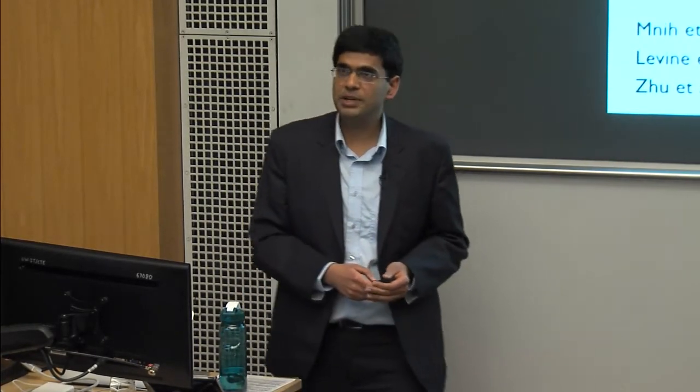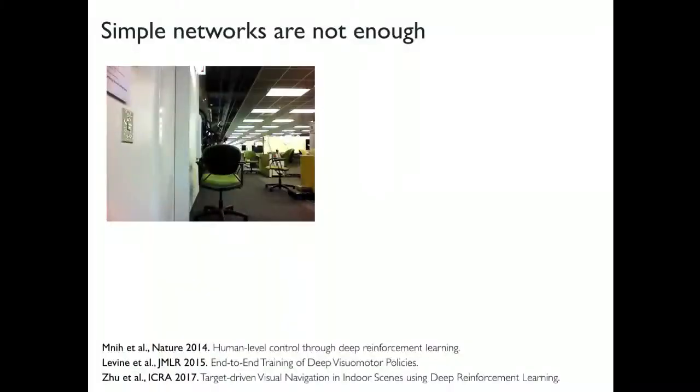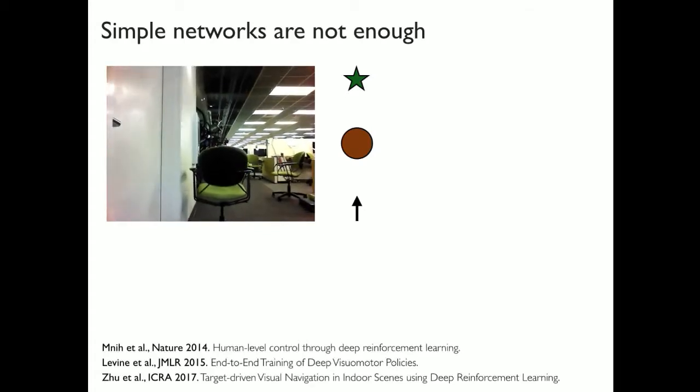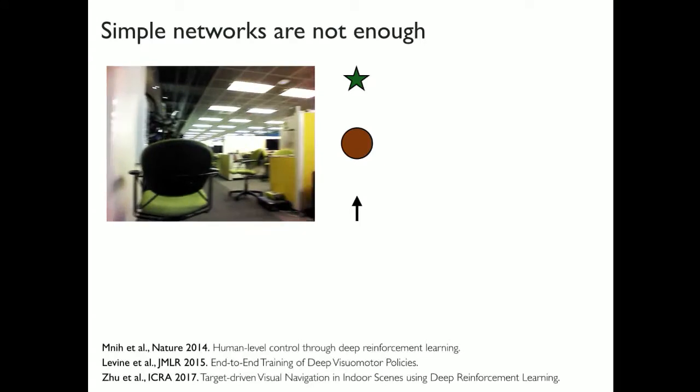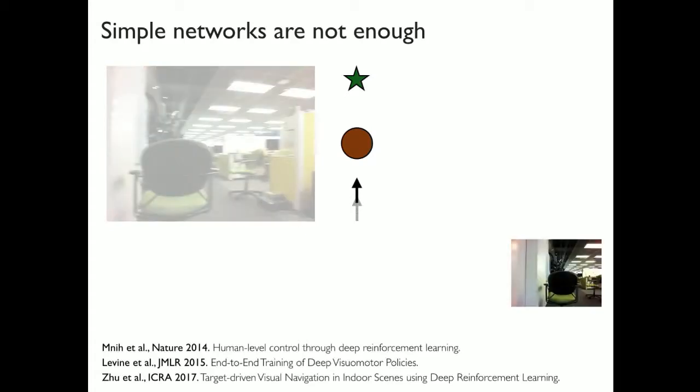So let me show you a simple example as to why simple networks are not going to be enough for solving this problem. Let's say we have this image, and we want a robot that can go past this to the goal location. So the robot is looking at this chair. It wants to go past it. Obviously, the sensible thing to do is to walk towards the chair and then turn around it and then go to the goal location. But let's look in more detail at what exactly happens in this particular case. So the robot has walked towards the chair. It is now seeing this chair.